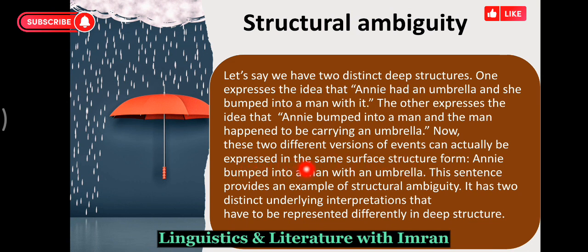Now these two different versions of events can actually be expressed in the same surface structure form. We can represent these two different ideas in one surface structure: Annie bumped into a man with an umbrella. So then there is a structural ambiguity. Someone might think that Annie was carrying an umbrella and she bumped into a man. And someone else may understand that she bumped into a man and the man was carrying an umbrella. So this is called structural ambiguity.